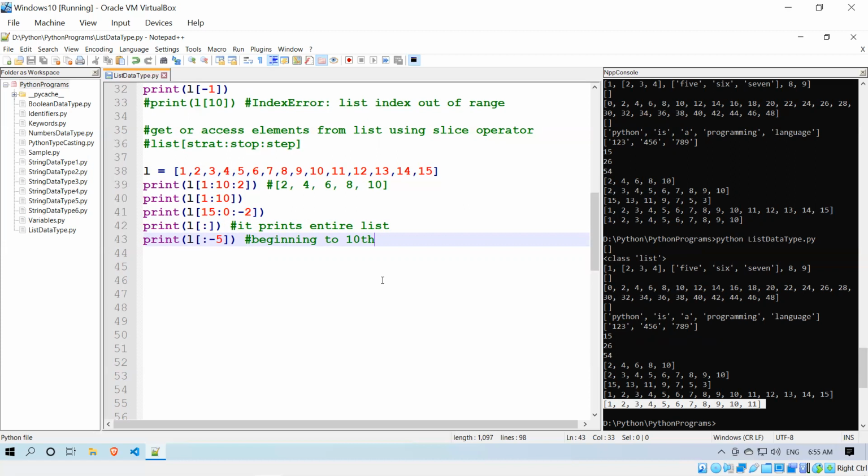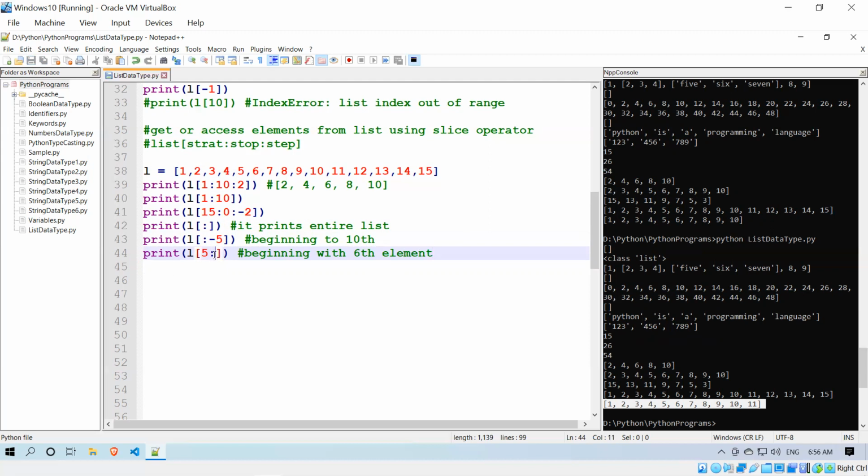Okay. And then print L of 5 colon. 5 means what? Index. 5 means beginning with the 6th element to everything.